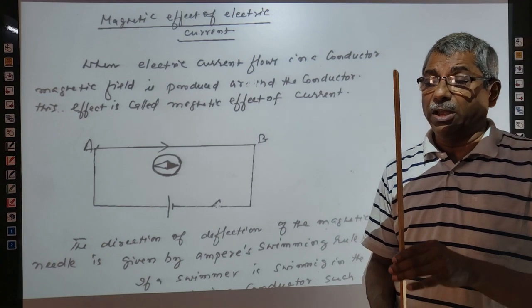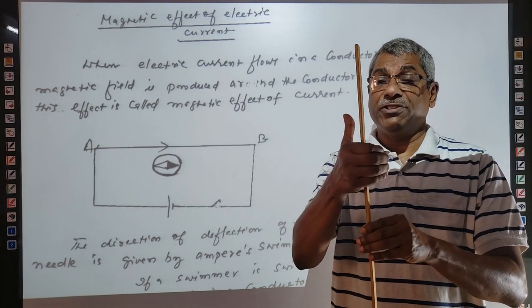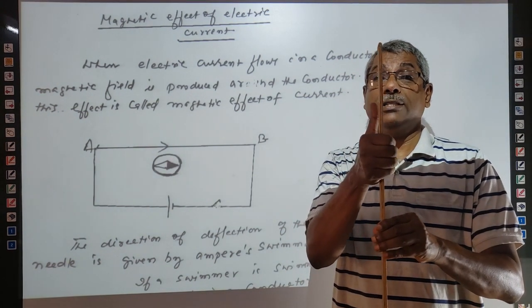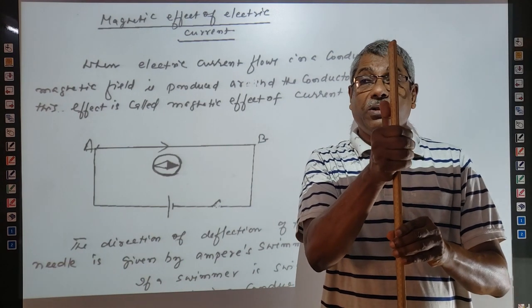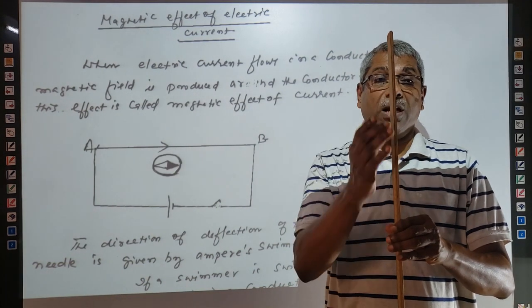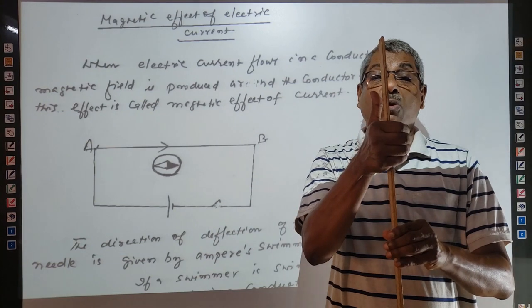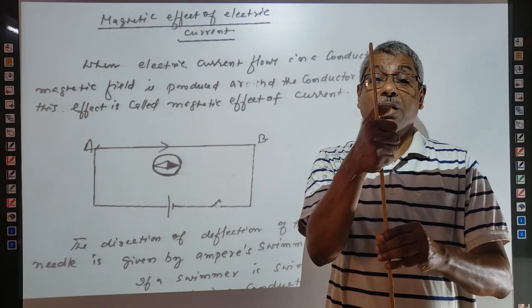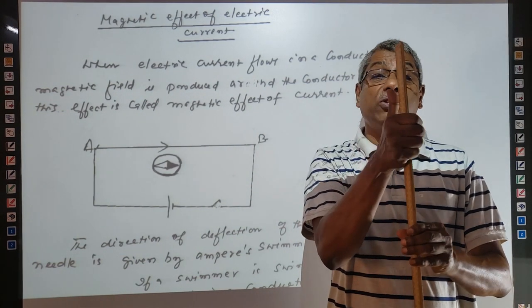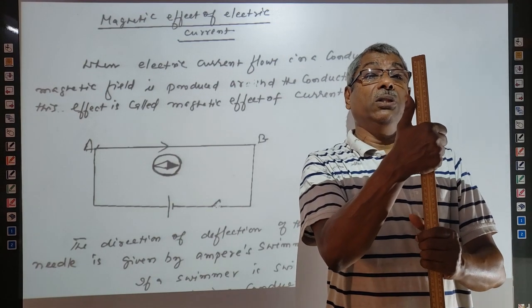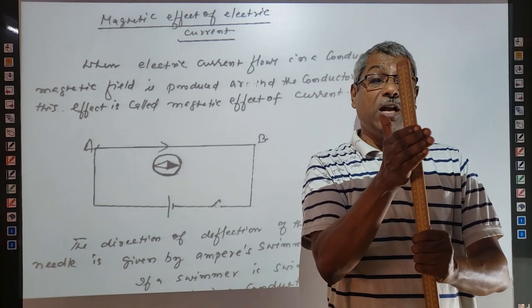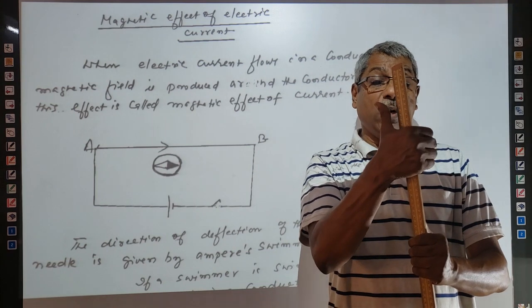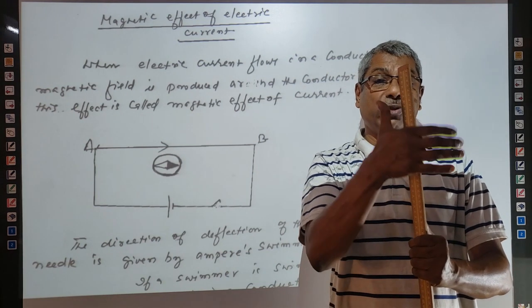Just like, if this is a conductor and I hold it with my hand like this, suppose this is a cylindrical conductor, you will imagine. If I hold this conductor with the curl of my fingers, and my thumb is along the direction of the current, this is the way the magnetic field lines are produced.